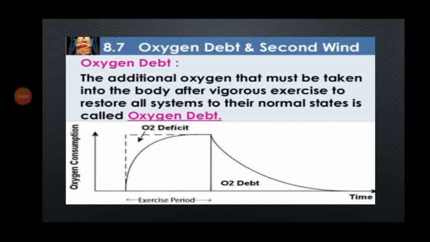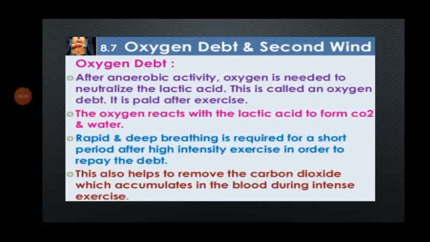Then oxygen debt and second wind. What is oxygen debt? The additional oxygen that must be taken into the body after vigorous exercise to restore all systems to their normal state is called oxygen debt. After anaerobic activity, oxygen is needed to neutralize the lactic acid. This is called an oxygen debt.